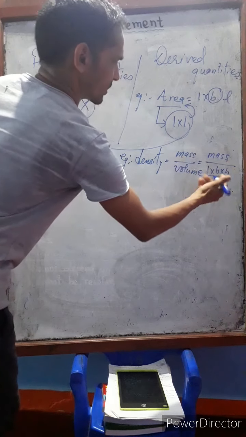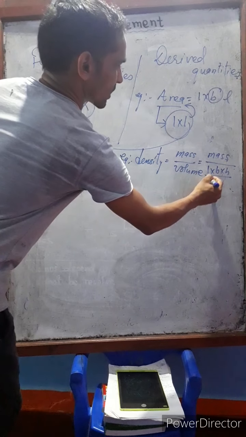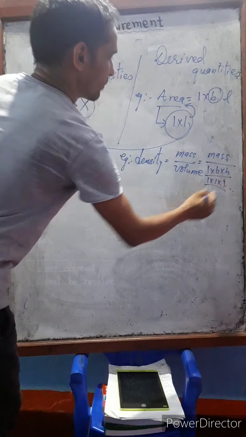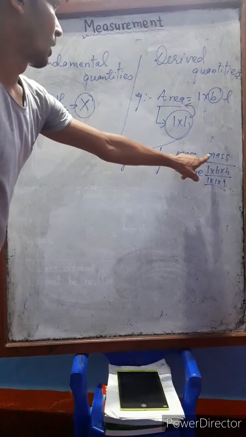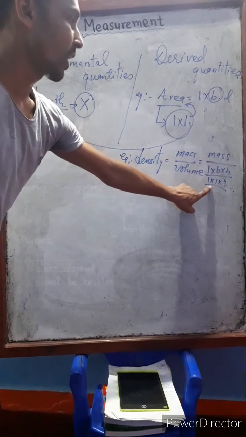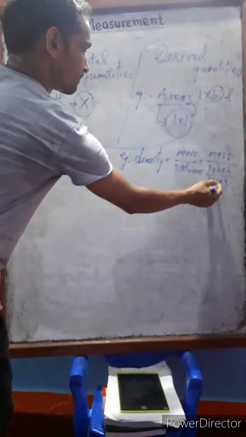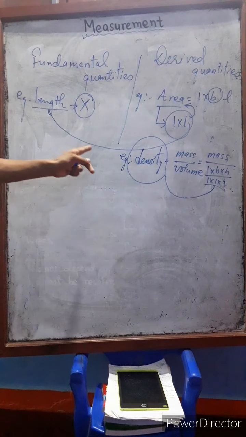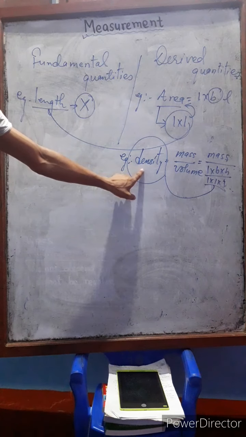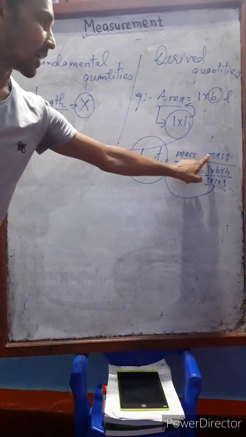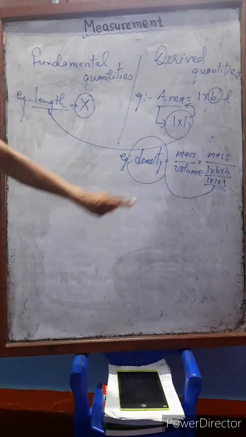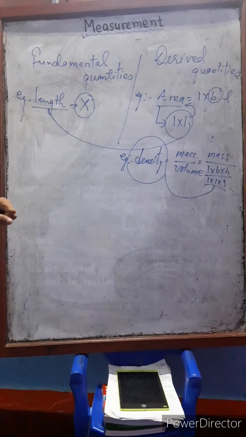That means all are length, only the terms are different: length, length, and length. By combining mass and the cube of length, it gives the idea about the density. The density can be resolved into mass and length combined to form density. That's why it is a derived quantity.